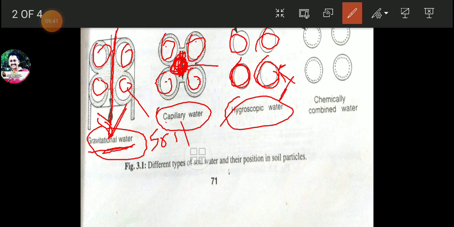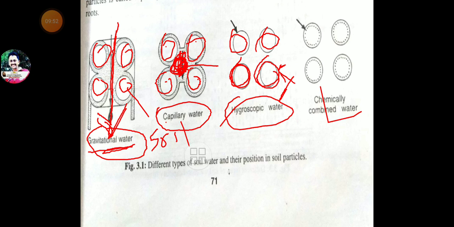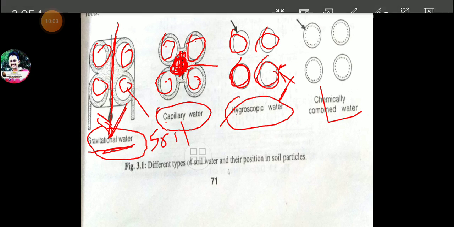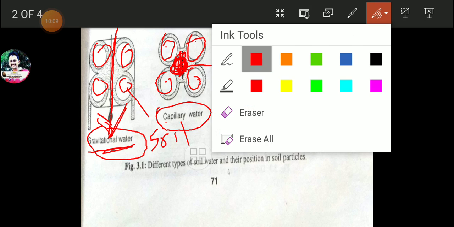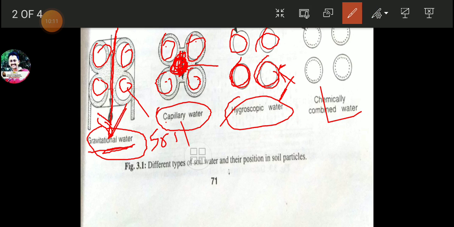Now the fourth one, crystalline water, or chemically combined water. So this fourth type is chemically combined water, isn't it? Or crystalline water.